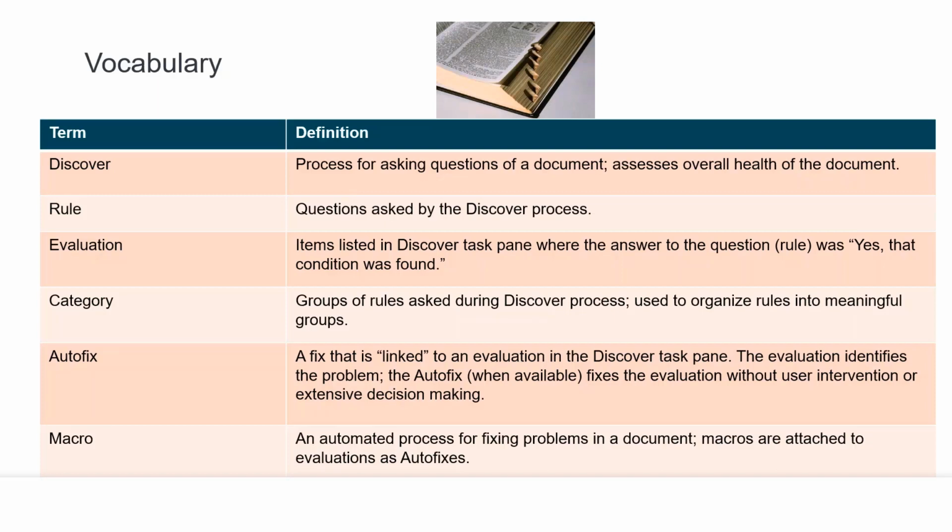The autofix, which I've already mentioned earlier, is a button that is linked to a repair process based on what we found in the Discover pane. Now, not everything that we find in the Discover has an autofix associated with it, but you'll know that it has an autofix if it has a little checkbox next to it. So you can simply check that box and then navigate to the autofix button, and any item that happens to be checked will have a routine run for it. And then we have a macro, which is the automated process, and they are comprised of procedures within DocXtools.